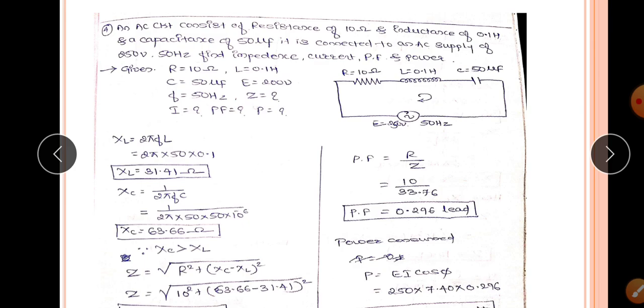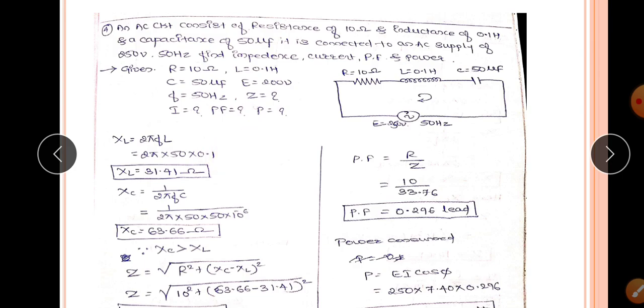They have given the inductance and the capacitance value. First we have to find out the inductive reactance and capacitive reactance. As we know, inductive reactance XL equal to 2 pi FL. So substitute the value of frequency and inductance: 2 pi into F, which is 50 hertz, and L, which is 0.1 Henry. So you will get XL equal to 31.41 ohm.